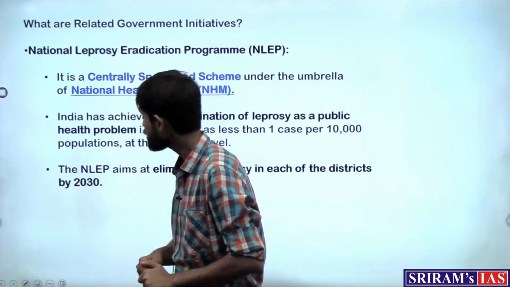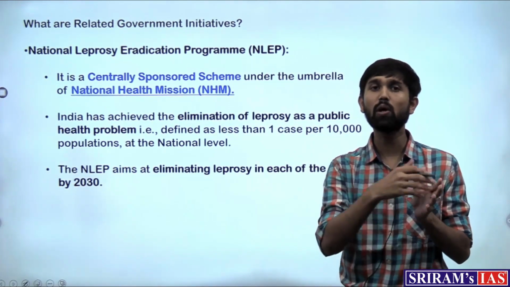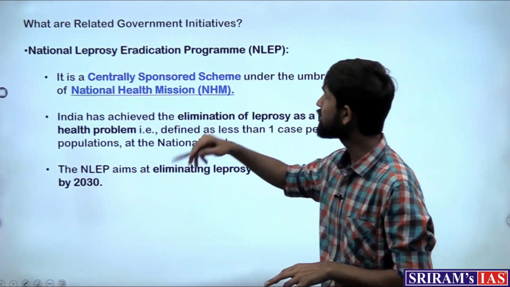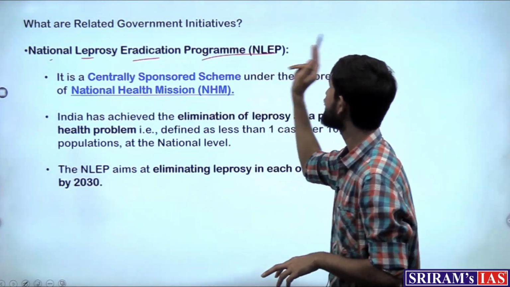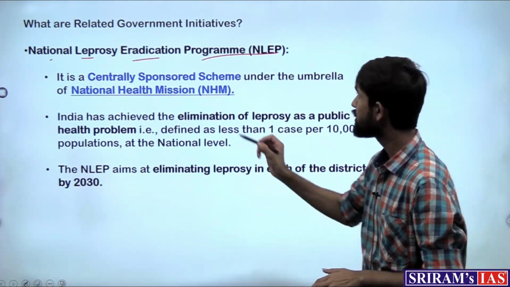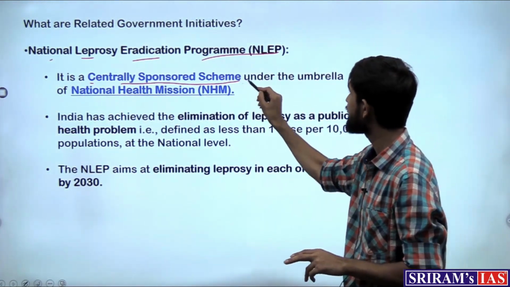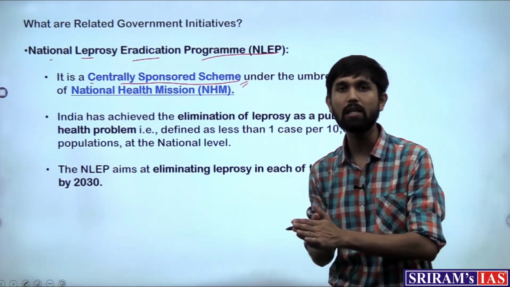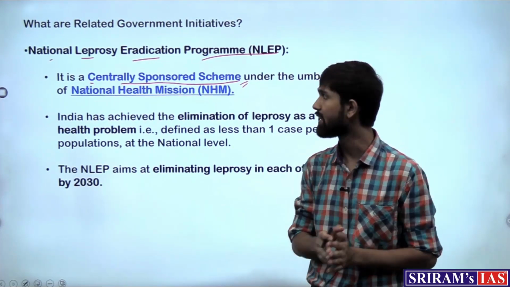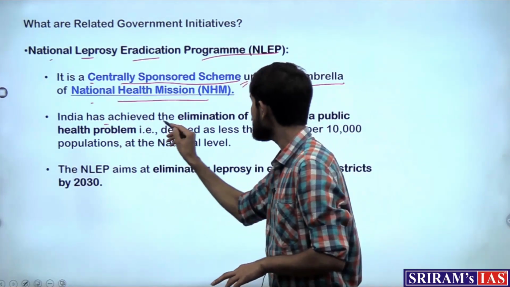It is an important drug. Now, with respect to government initiatives about leprosy, what is the government doing when India is so prevalent with respect to leprosy? The Indian government instituted the National Leprosy Eradication Program in order to make it a mission to eradicate leprosy. It is again a centrally sponsored scheme. What did we study about centrally sponsored schemes? That these are schemes in which partial funding comes from the center and the other half comes from the state.